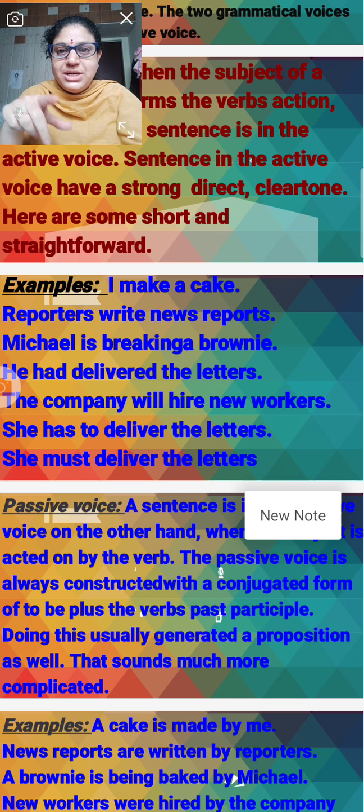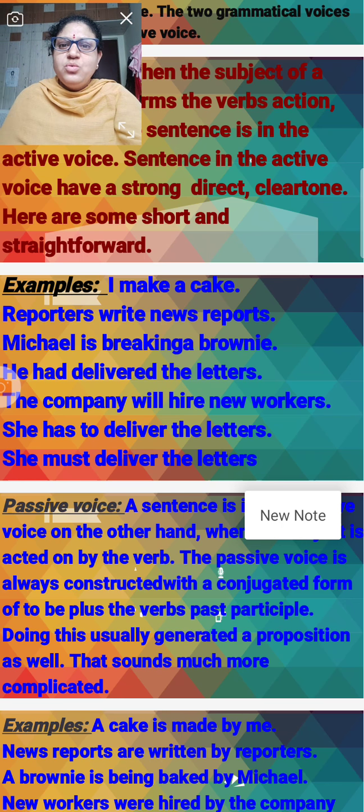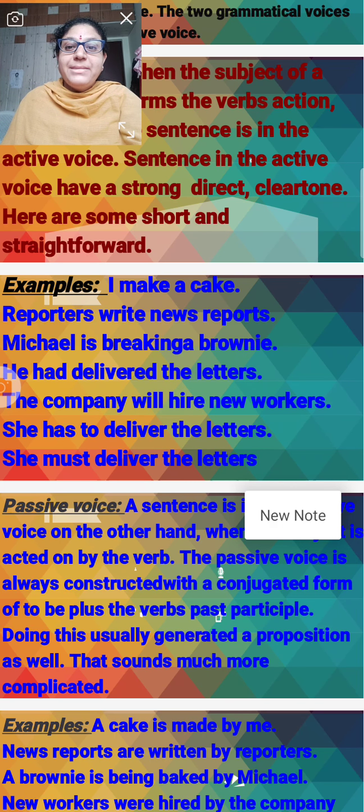Now, in the present he is breaking. You are seeing that Michael is breaking a brownie. What is Michael doing? Michael is breaking a brownie. Yes, present tense. In the present tense.